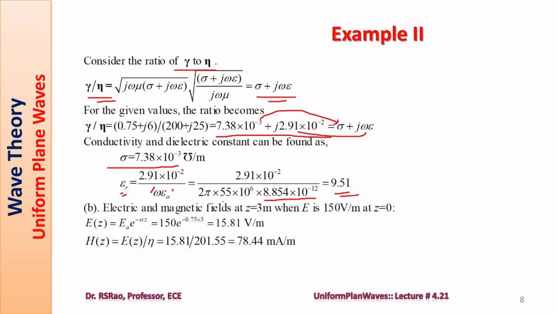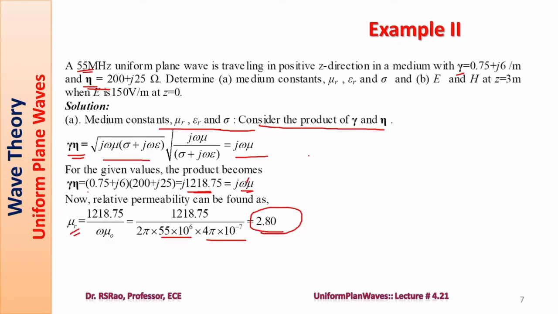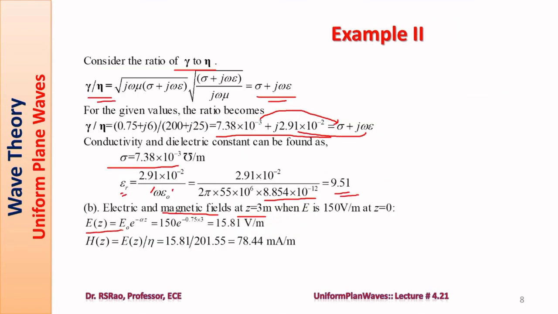In part B, we need the electric and magnetic fields at z equal to 3 meters. This problem has another part. What is that part? Find E and H at z equal to 3 meters when E is 150 volts per meter at z equal to 0. How is it to be done? E is 150 at z equal to 0, and we want its amplitude at a distance of 3 meters.